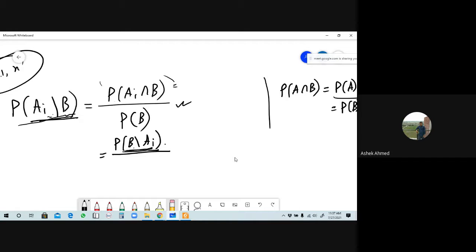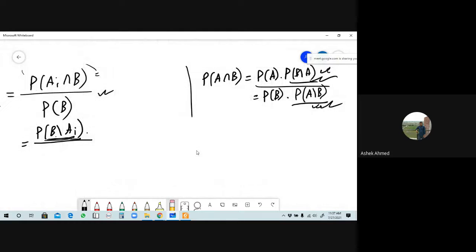Tell me, if you want to apply this formula here, either this formula or this formula, if this is the probability of B given Ai, then the next term is the key. We have to multiply this term with the probability of what? It will be Ai here, according to this formula. Respond to me. It is probability of A, but here A will be Ai, sir. Yes, so this will be Ai. But the denominator will be probability of B.